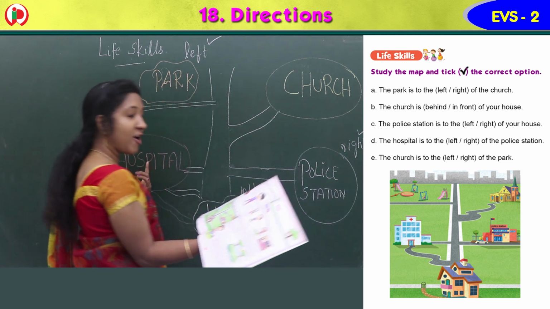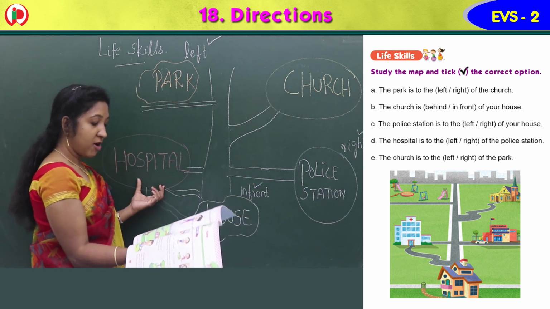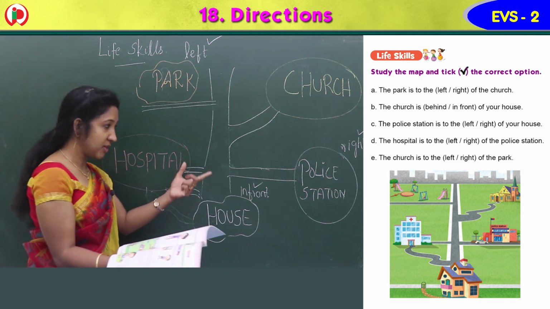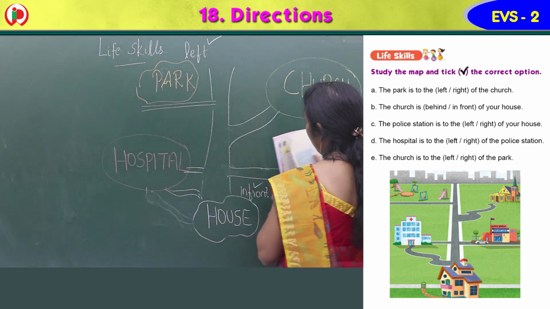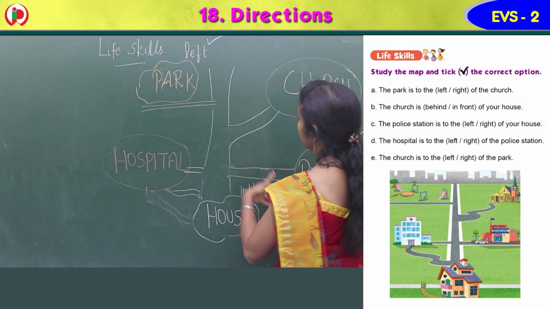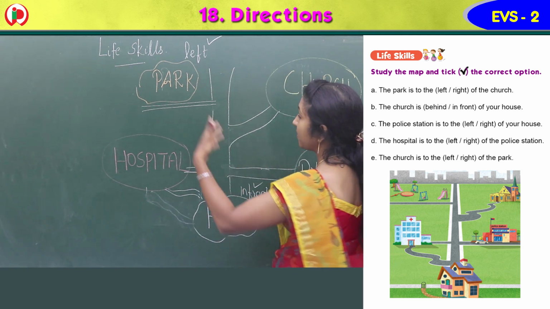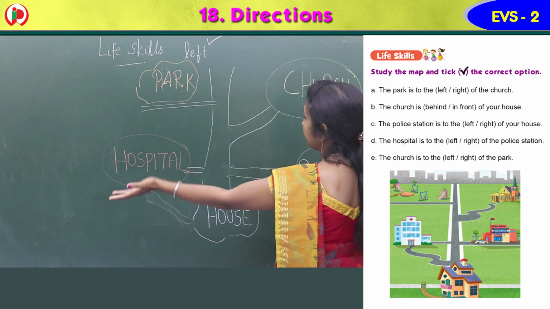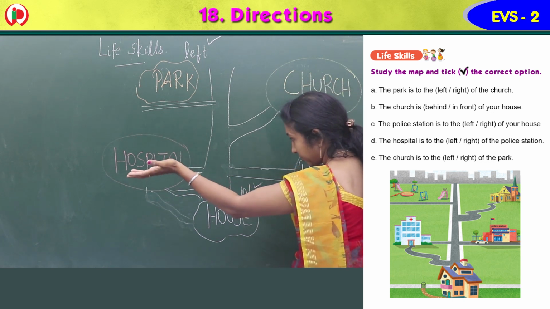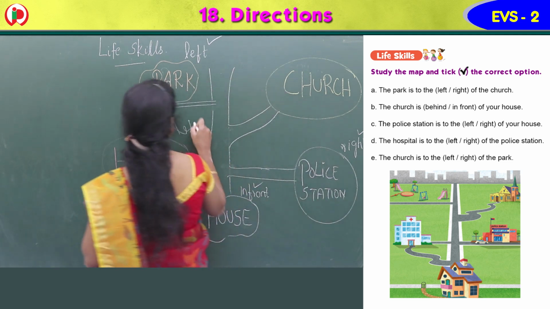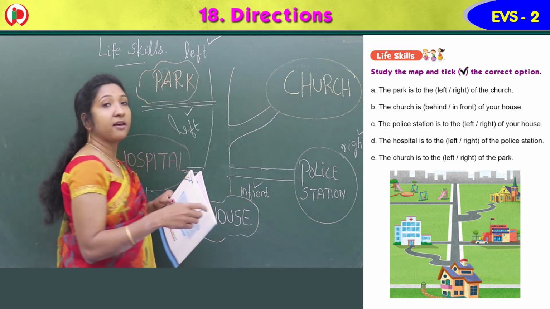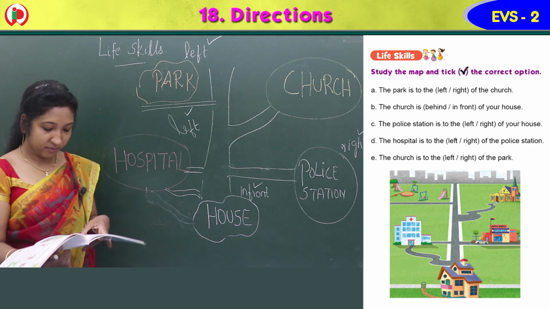But what about the hospital? Hospital is to the dash of the police station. So you have to be in the police station now. Which side of the police station is the hospital? Yes, this side is your left. So the hospital is to the left of the police station. Put a tick above the word left.